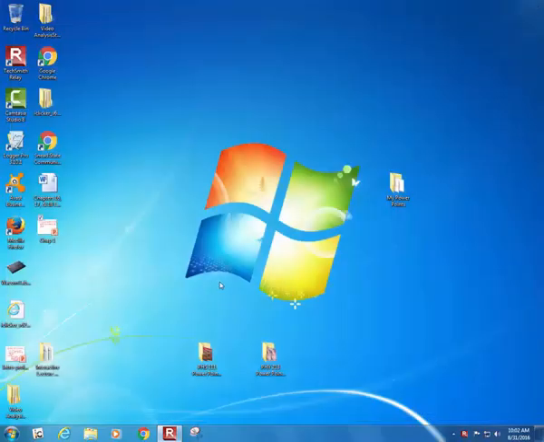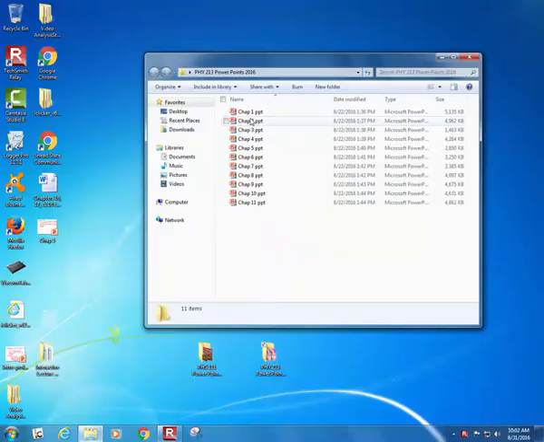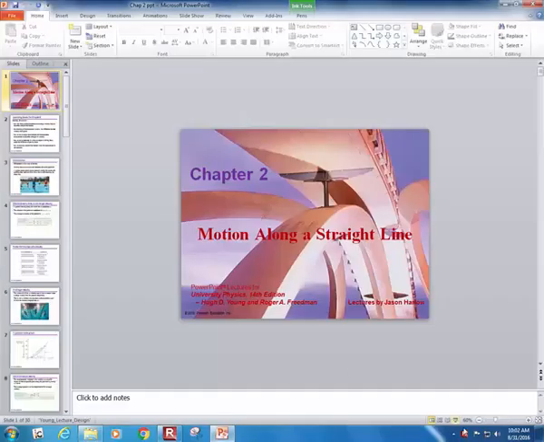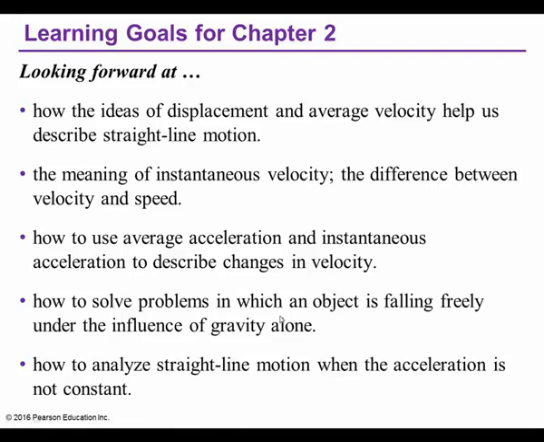Save, close, PowerPoint, chapter 2. Booyah. Here we go. All right. So, all right, now motion along a straight line.